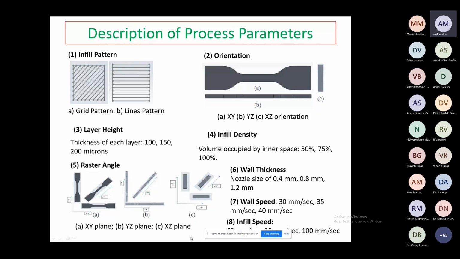Then the raster angle is in the XY plane at an angle of 45 degree or 0 degree, then the YZ plane and the XZ plane. Wall thickness is 0.4 mm, 0.8 mm and 1.2 mm. Wall speed is 30 and 35 mm per second, already discussed, and infill speed we have 60, 80 and 100 mm per second. So these are the input parameters we considered for the development of the tensile specimen.